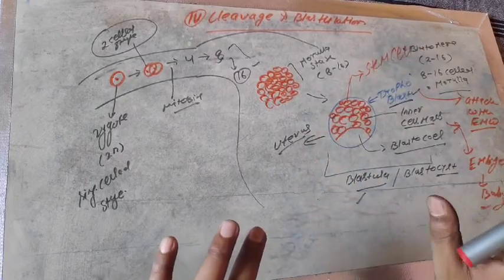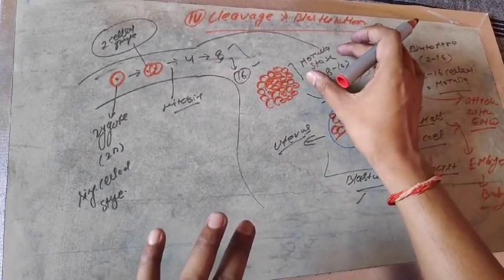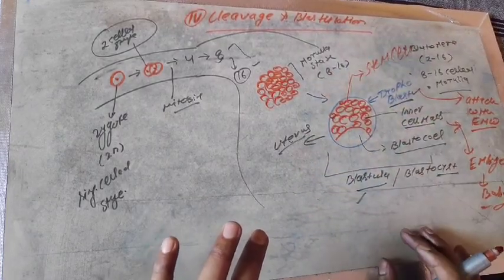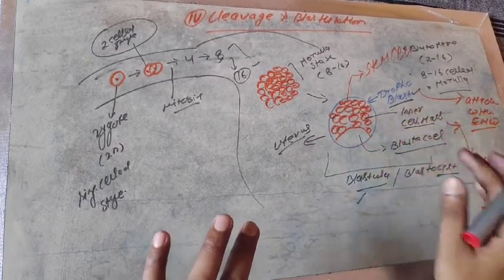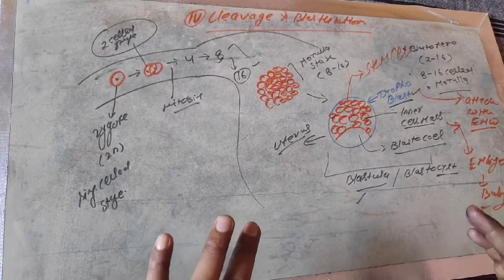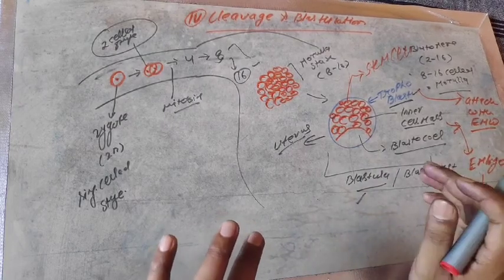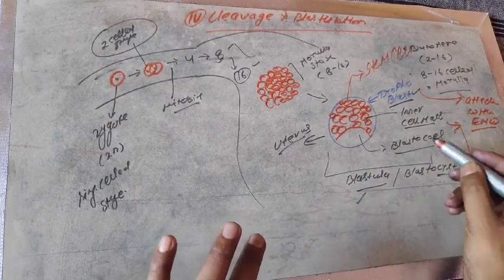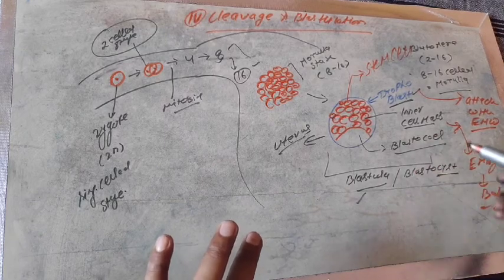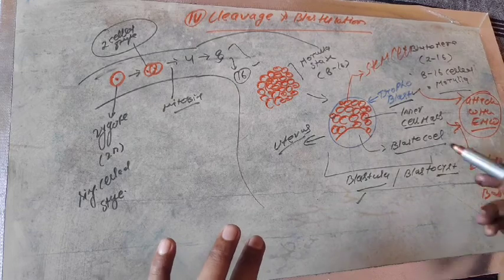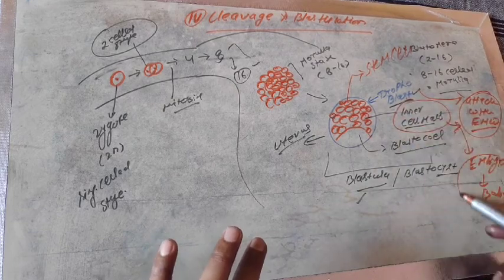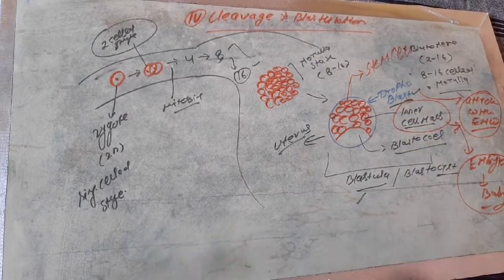So you should only keep in mind that the morula later develops into the blastula. The characteristics of the blastula may be asked in examination. There are also questions that appeared regarding the blastula. The characteristics of the blastula are having the trophoblast, inner cell mass and blastocoel stage. The function of the trophoblast is to help attach to the endometrium wall of the uterus, and the inner cell mass helps to form the embryo.